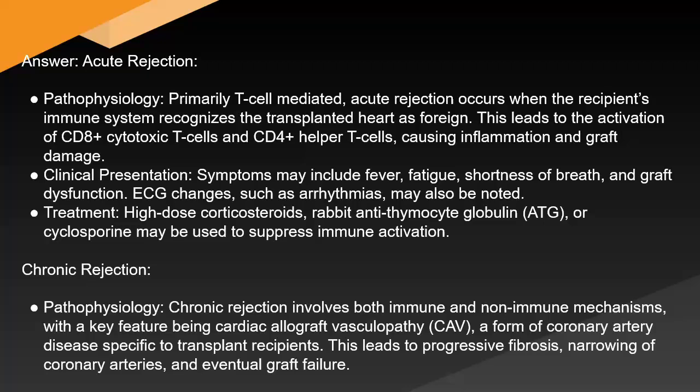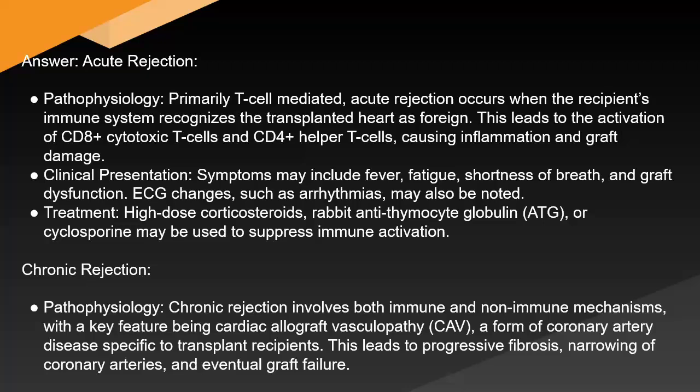Clinical presentation: symptoms may include fever, fatigue, shortness of breath, and graft dysfunction. ECG changes such as arrhythmias may also be noted. Treatment: high-dose corticosteroids, rabbit anti-thymocyte globulin, tacrolimus, or cyclosporine may be used to suppress immune activation.